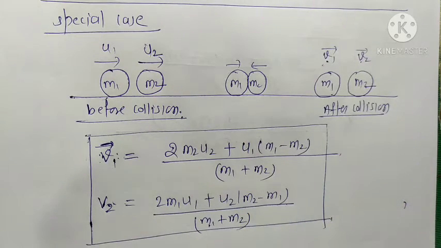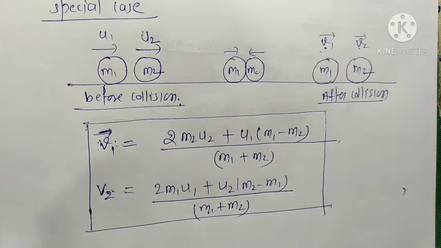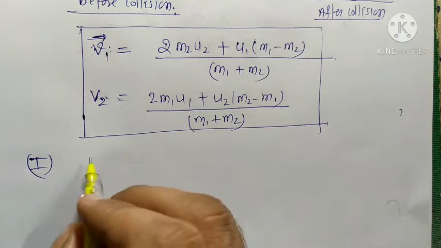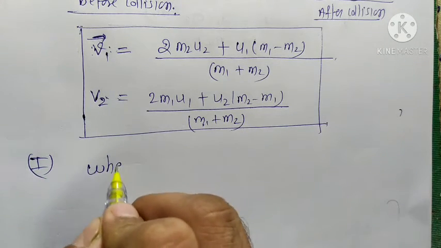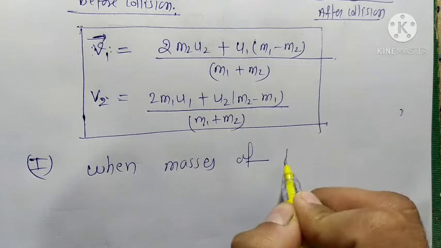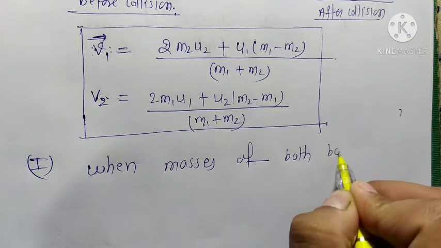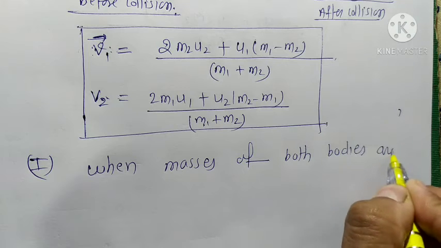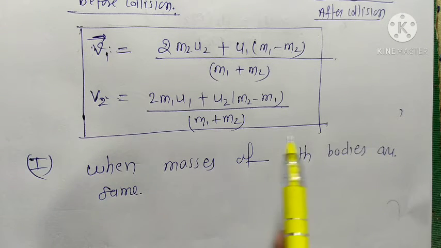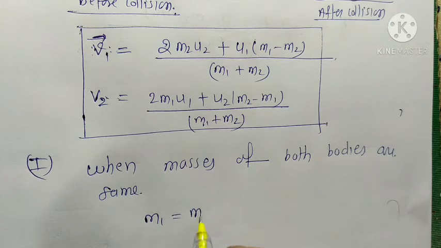Our first case is when the masses of both bodies are the same, I mean m1 is equal to m2.